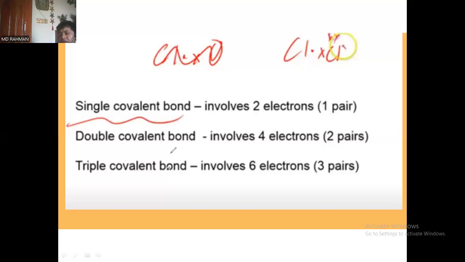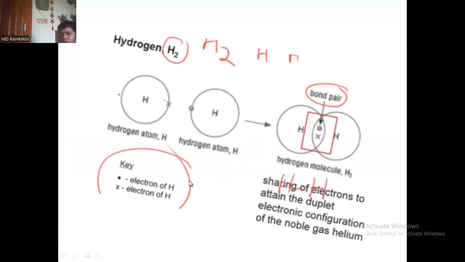Now focusing again on this slide: a single covalent bond involves two electrons, that is one pair, and a double covalent bond involves four electrons, that is two pairs. Why? Because one bond equals two electrons, so two bonds equal four electrons. That's so simple. A triple covalent bond means 3 times 2 equals 6 electrons. I hope you understand.